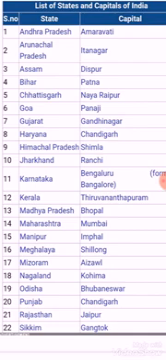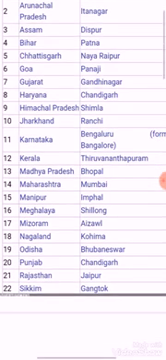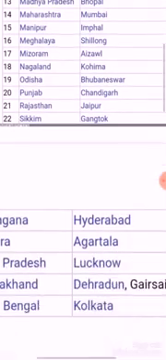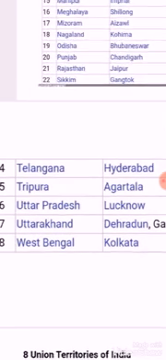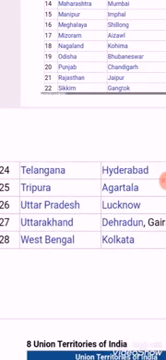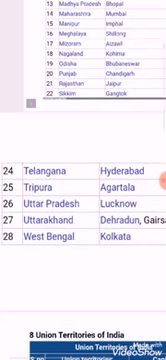Its capital is Chandigarh. Next is the largest state of India, Rajasthan. Its capital is Jaipur. Next is 22nd Sikkim. Its capital is Gangtok. And next is Telangana. This state was formed in the year 2014. Its capital is Hyderabad. Next is Tripura. Its capital is Agartala.